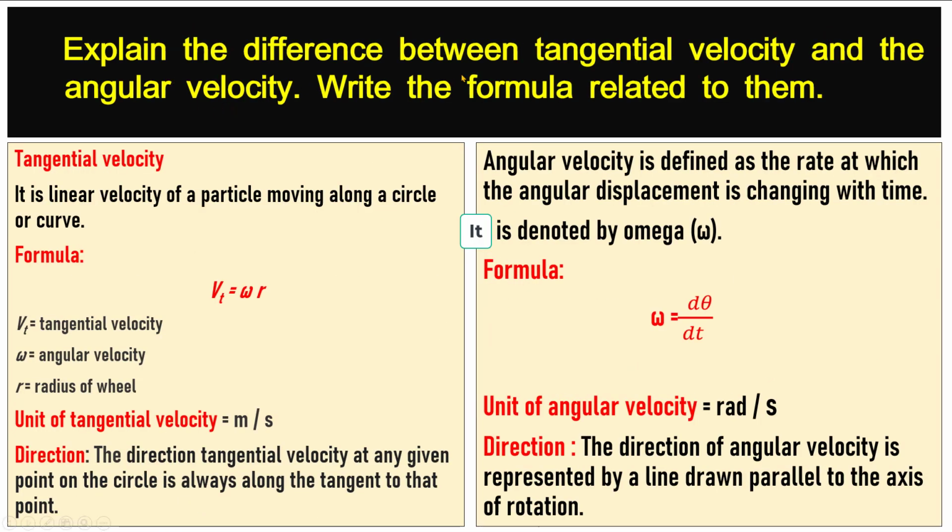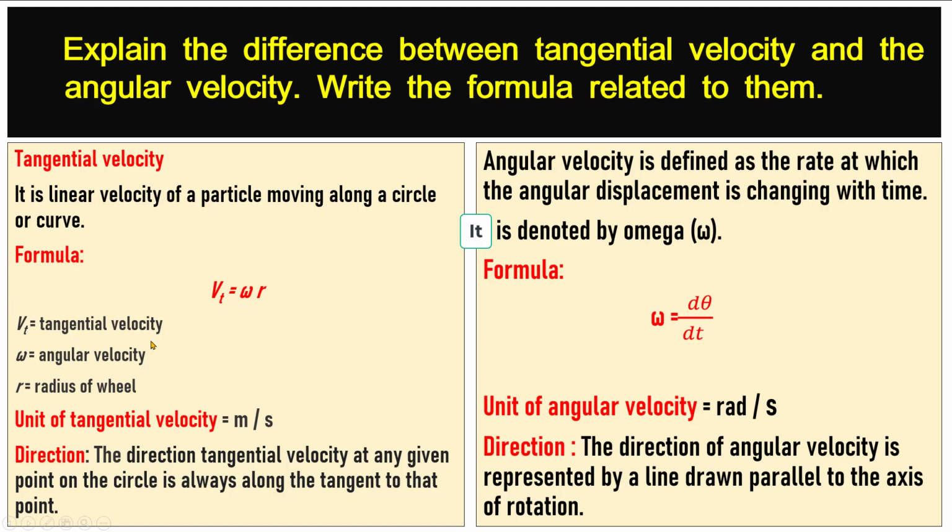Explain the difference between tangential velocity and angular velocity. Write the formula related to them. Tangential velocity: it is the linear velocity of a particle moving along a circle or curve. The formula of tangential velocity is Vt is equal to omega into r.